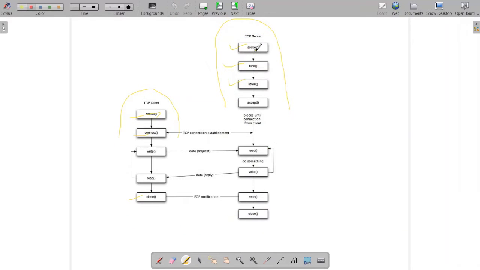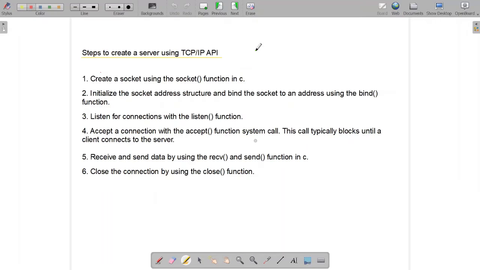Now using these functions, I have written down some steps which we would be following in order to create a server using the TCP client server model. So starting with the socket function, we would create a socket and then we would be initializing the socket address structure and bind that socket to an address using the bind function. After that, we would be listening with the help of the listen function and then accept a connection with the accept function call. This call typically blocks until a client connects to the server, and after that we would be receiving and sending data by using the receive function and send function in C.